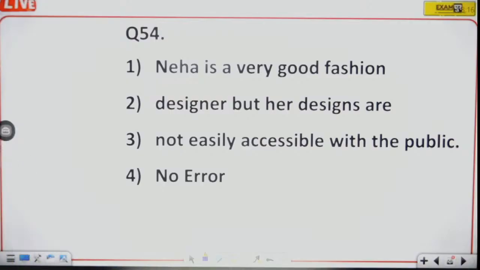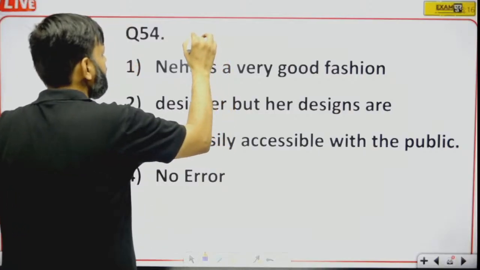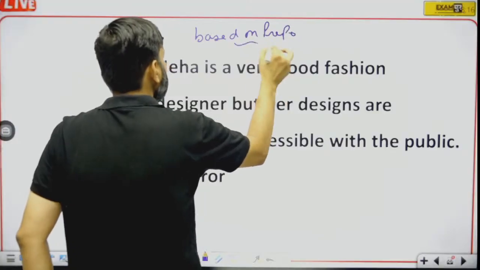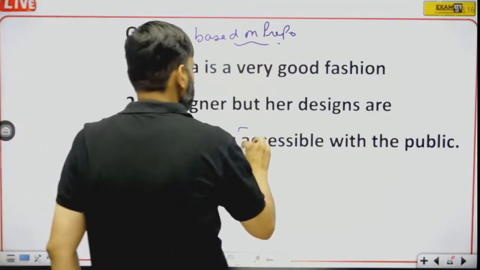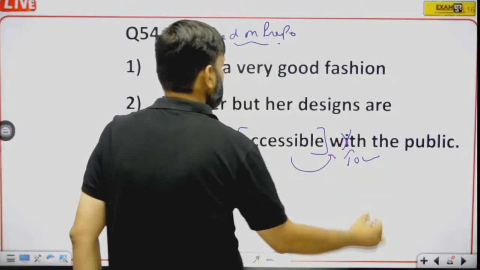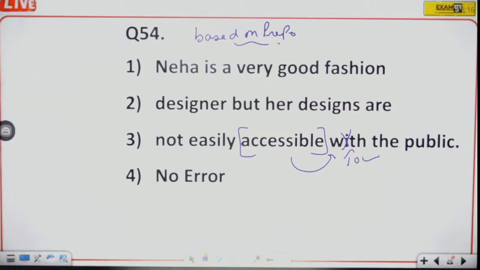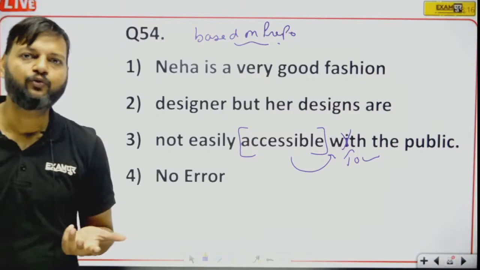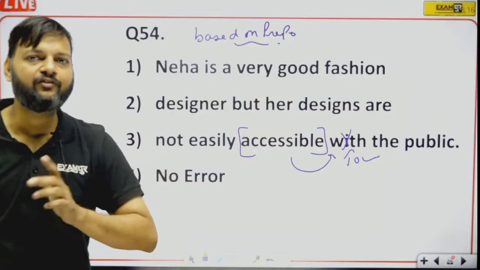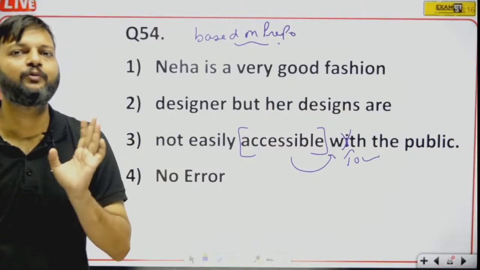Neha is a very good fashion designer, but her designs are not easily accessible with the public. See, this is a question based on preposition. Here the word accessible is never followed by with. Accessible is always followed by to. Accessible with is the wrong usage. Accessible to. Access means reach. It is always followed by to.